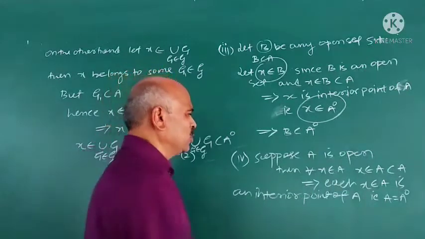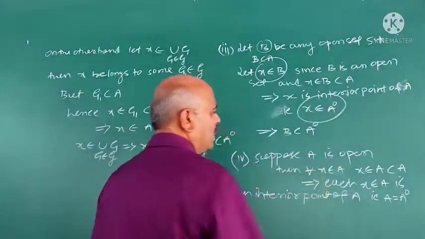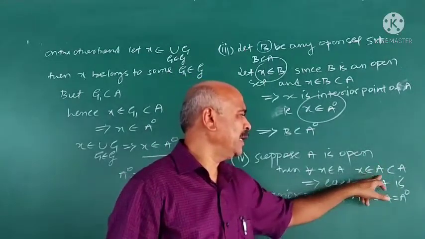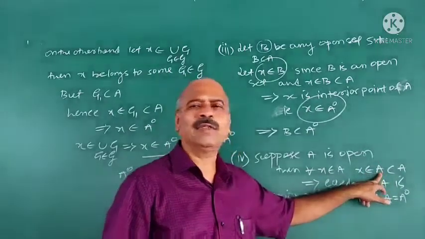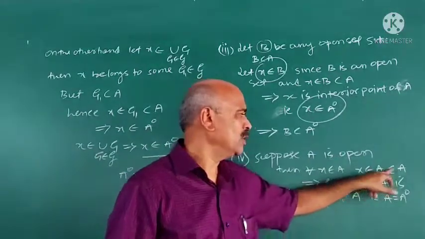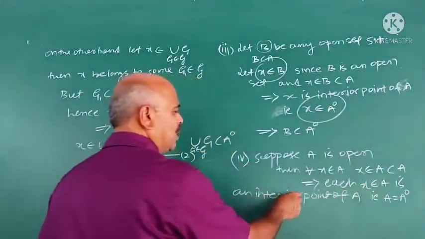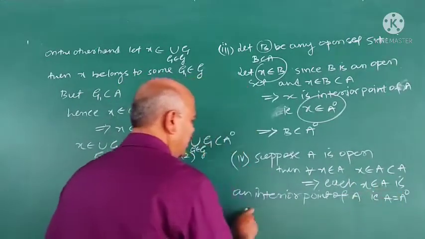So the first part is, suppose A is open, then what happens? Suppose x belongs to A, then that open set containing x, A itself, serves as that set. x belongs to A, which is contained in A. This implies each x belonging to A is an interior point of A, therefore A is equal to interior A.